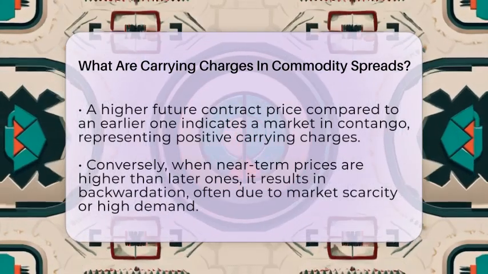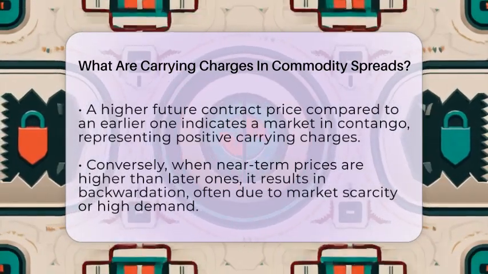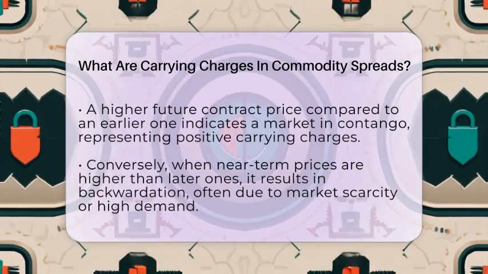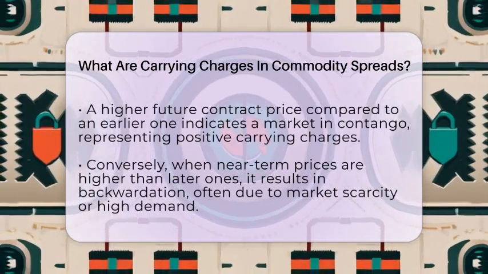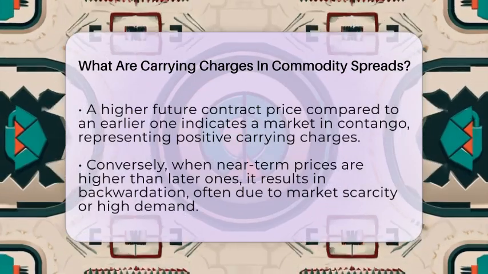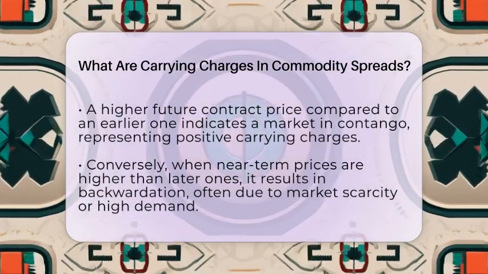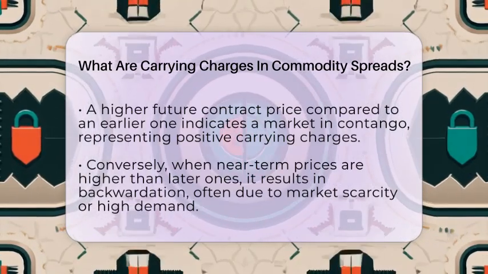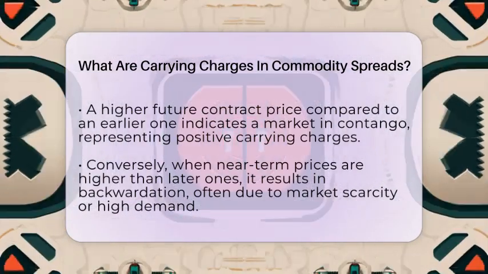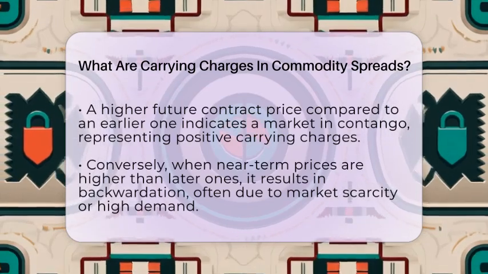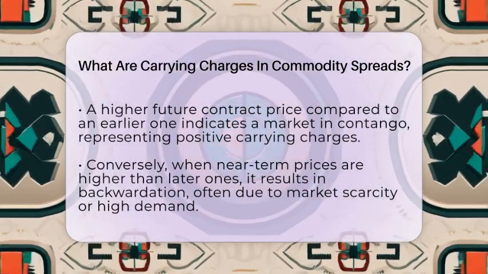On the other hand, if the near-term futures price is higher than the later one, it results in negative carrying charges or backwardation. This situation often occurs when there is high demand or scarcity in the local market, making storage less attractive. For example, if immediate delivery prices are higher because of a sudden shortage, traders might prefer to sell now rather than store the commodity.